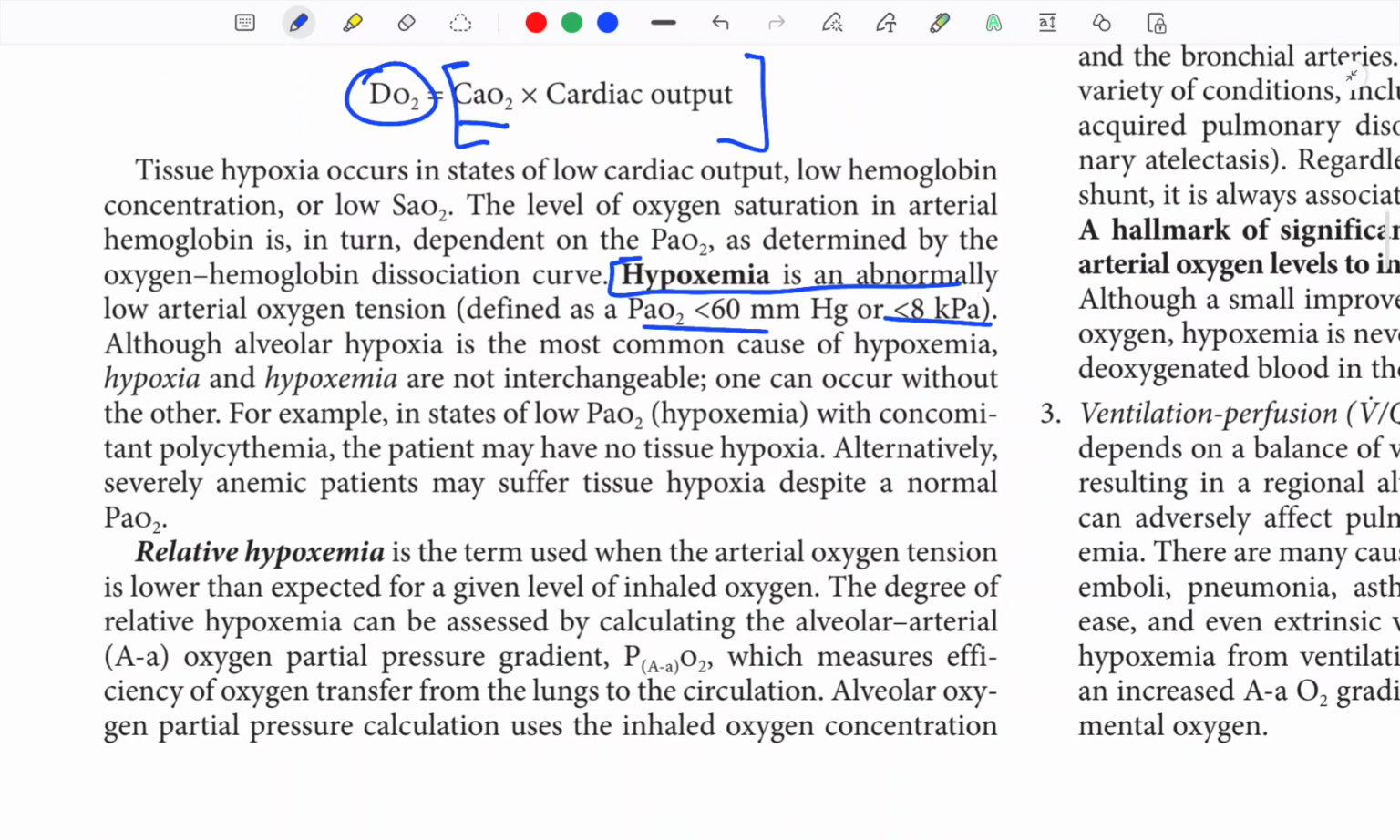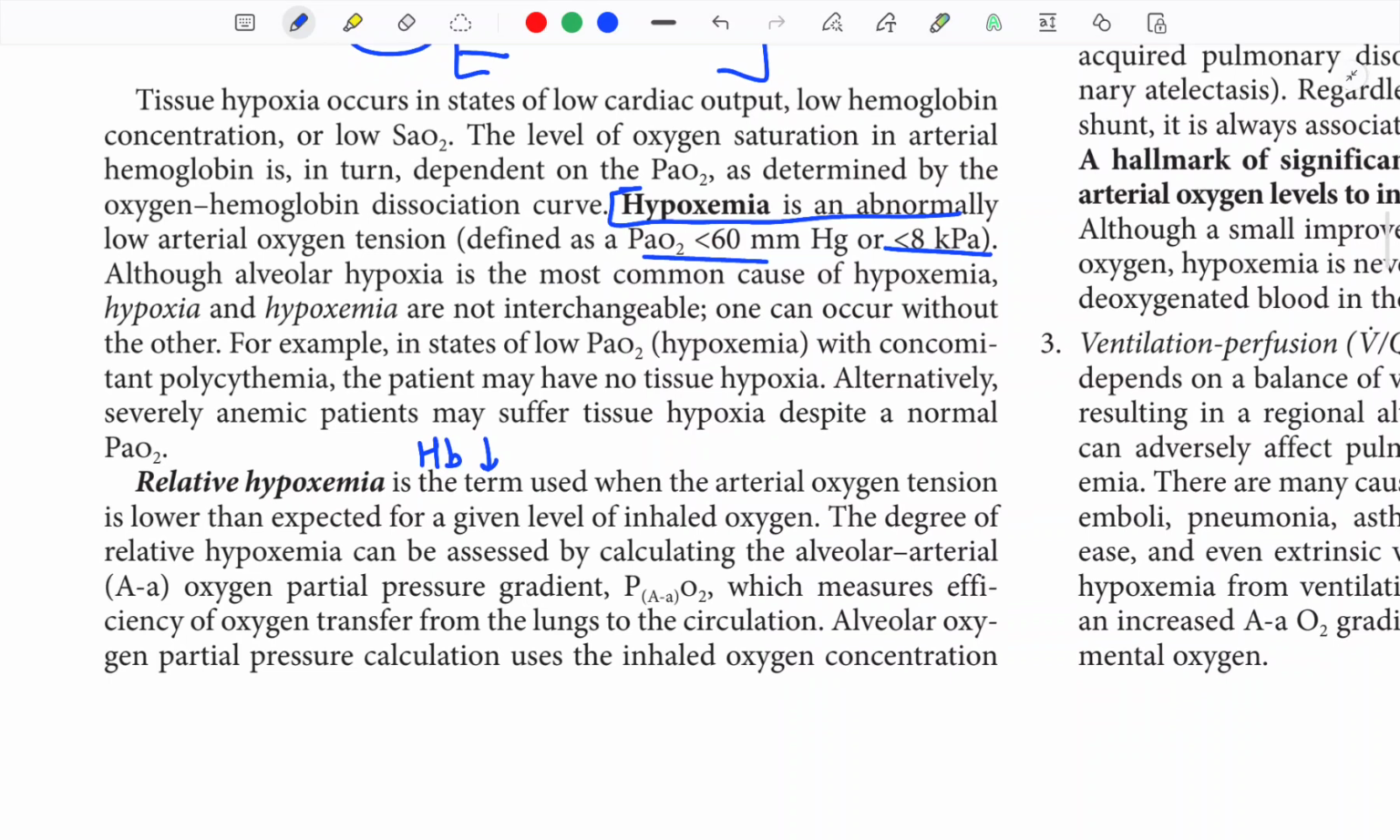Severely anemic patients suffer tissue hypoxia despite normal PaO2. Why? Because the hemoglobin is low. 1.38 into hemoglobin into saturation. So even if everything is normal, if the hemoglobin is low, we are going to have hypoxia.